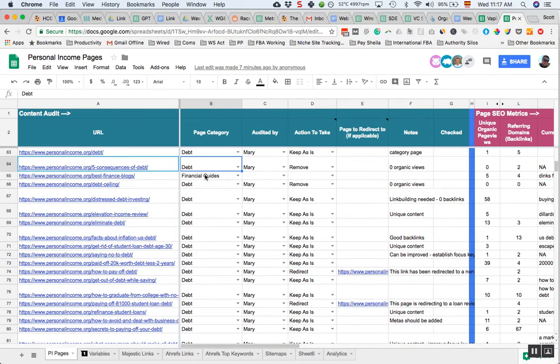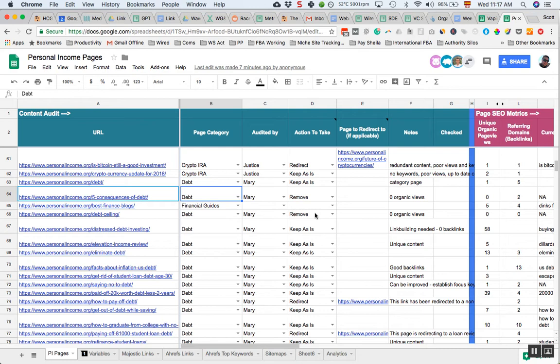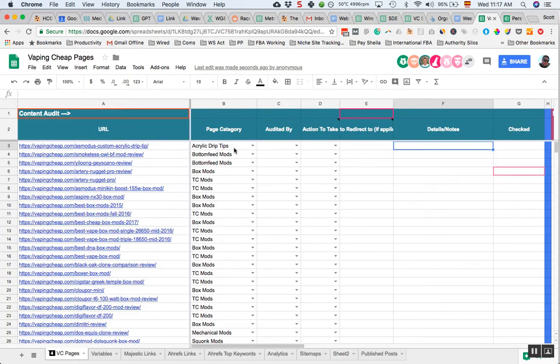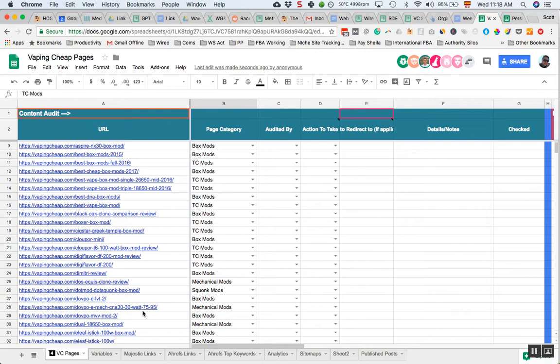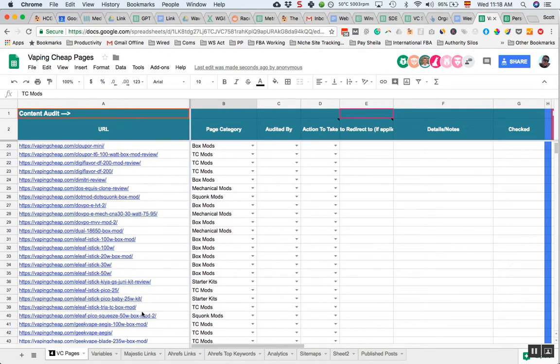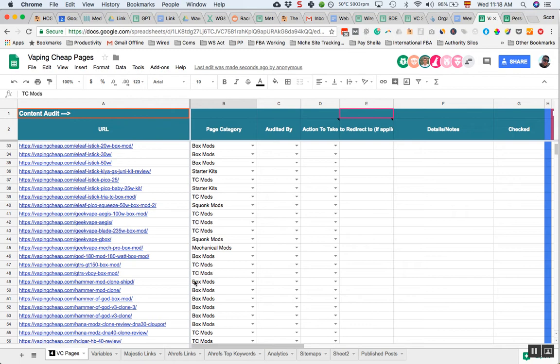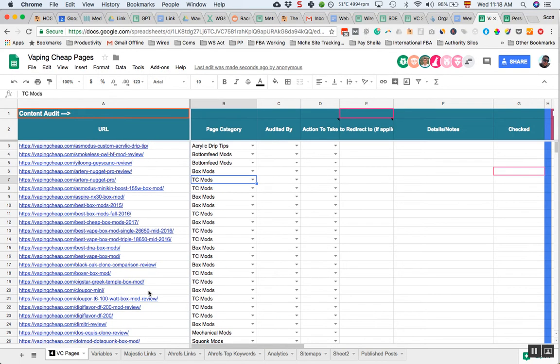So basically, the concept of this audit is our primary goal is to find articles that are targeting the same topic. The reason is because when we get into more detailed SEO, if you've got multiple pages on your site targeting the same keywords, Google gets super confused and it won't rank you for anything. There are examples of this in vaping on box mods. There's something like 4 or 5 pages targeting the same keyword. Here's an example.